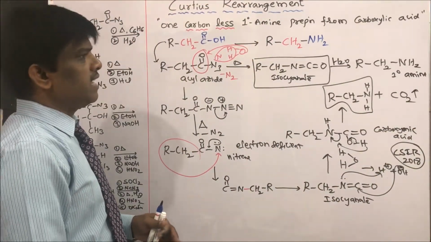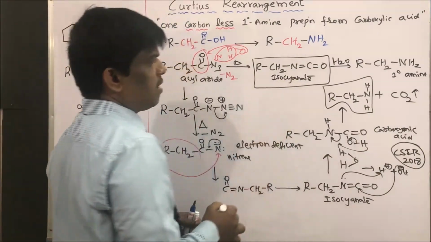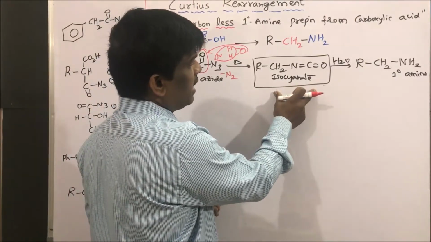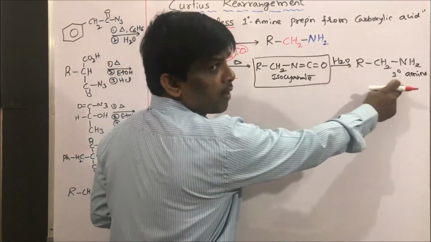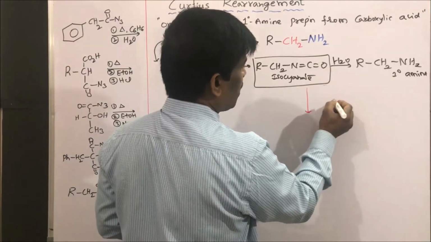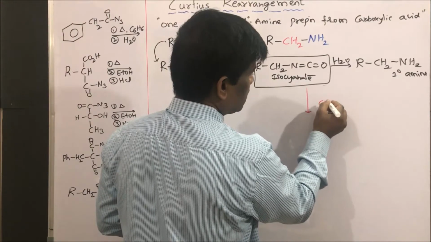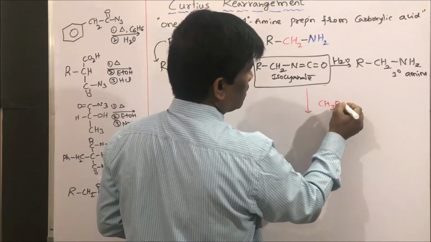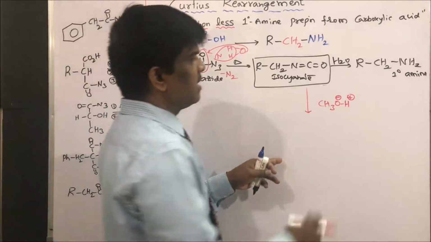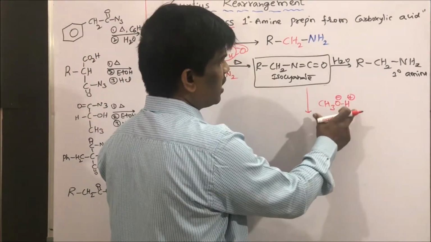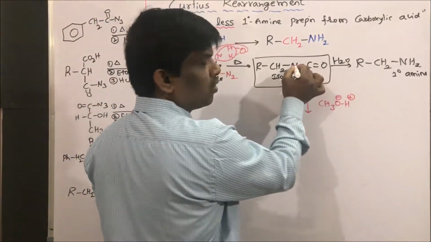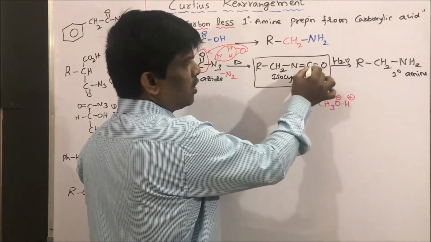Yes, students, let us take some more examples by taking the same isocyanate. When I am adding water, it is giving primary amine. If I add methanol, yes, alcohol, what is going to happen? Let us write like this, methanol. So it is H plus and O minus. Shall I write like this? If I add methanol, what is going to happen? What I said, H plus ion goes onto nitrogen and the negative addendum goes onto carbon.